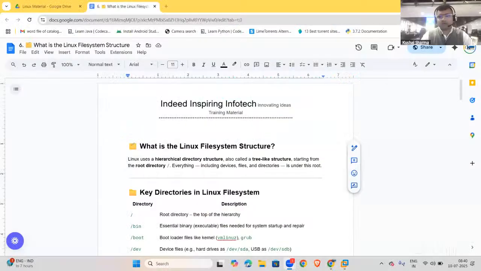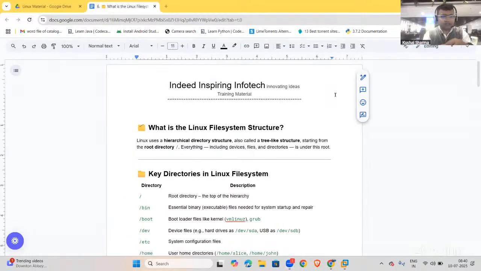Any operating system needs to have a file system, because without a file system, the operating system may not be able to work. I should say not may, but it won't be able to work. In the case of the Linux file system structure, we should know that the structure has a hierarchical format, because it's like a tree. For example, the parent folder is there, and then the parent folder has child folders. So that is how it is.